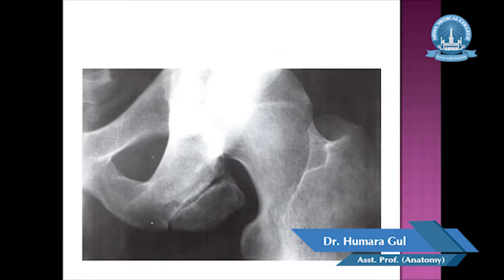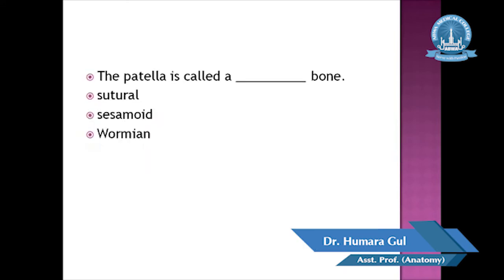Last of all, it is the heterotopic bone. So we are discussing the classification of the bone according to size and shape, and we are on the accessory bone. Accessory bones have three types: supernumerary, Vermian and the heterotopic bone. Here you can see an example of the heterotopic bone, a small bone that is present in the muscle or the soft tissue. Such bones develop in the adductor muscles of the horse riders.